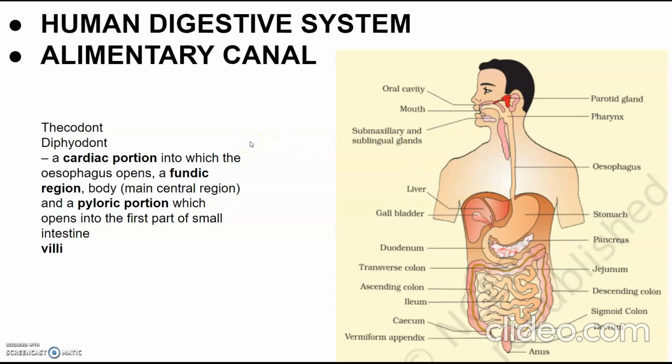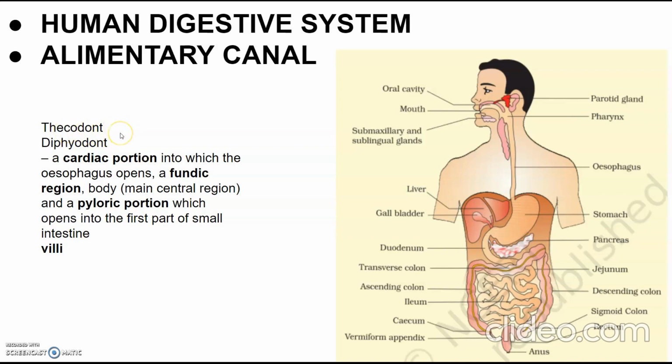The alimentary canal begins with an anterior opening called the mouth, and it ends at the anus. The mouth leads to the buccal cavity, which is the first part. The buccal cavity is also called the oral cavity. It has teeth and a muscular tongue, and the teeth are associated with the socket of the jaw bones, and this type of attachment is called thecodont. Here the teeth are embedded in the socket of the jaw bone.